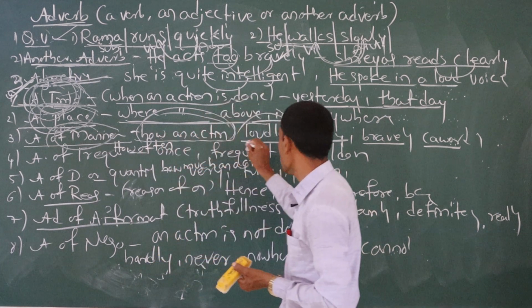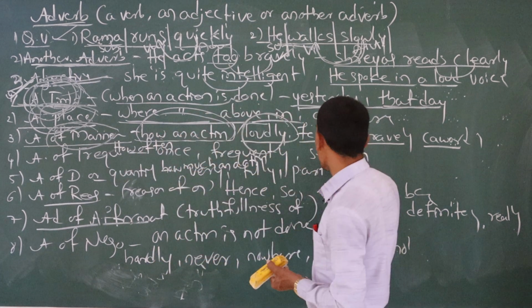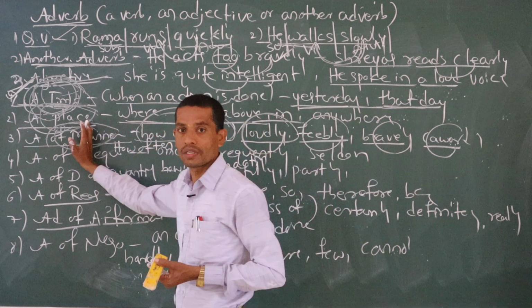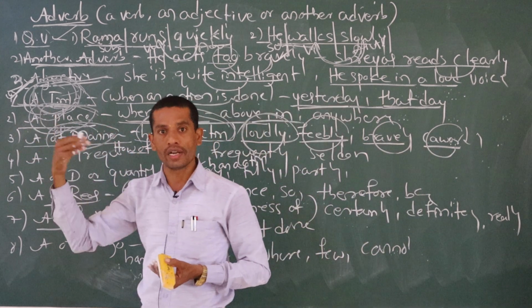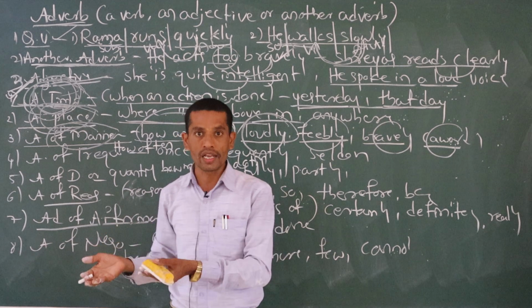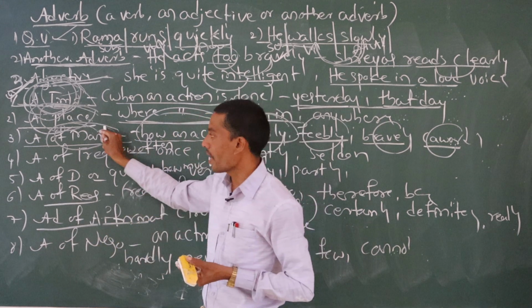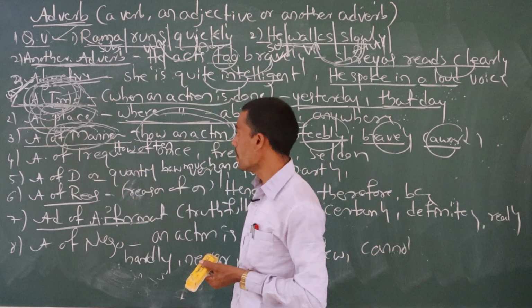How an action is done: loudly. So here, feebly and bravely, cowardly. Totally, the definition itself tells how an action is done: loudly, clearly, slowly, feebly. So totally this talks about an action. That is called adverb of manner.